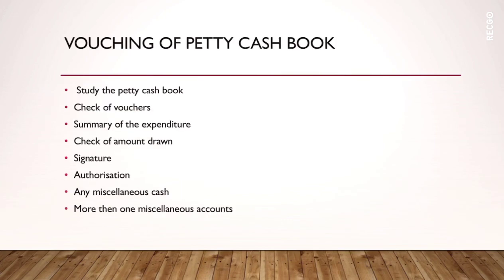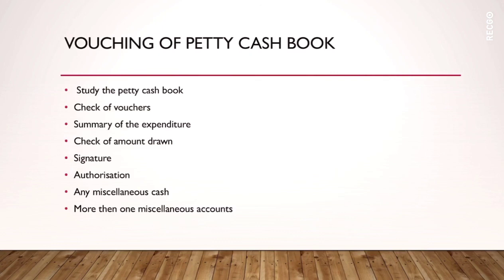Next comes vouching of the petty cash book. Hope you people know that day-to-day small expenses will be entered in the petty cash book. Even that should be examined by the auditor. What points should be taken into consideration by the auditor while vouching the petty cash book, we will understand one by one. First one is study the petty cash book. In order to examine the petty cash book, the auditor should study the internal check system of the organization, and he should see the form of the petty cash book and study the entries as well.